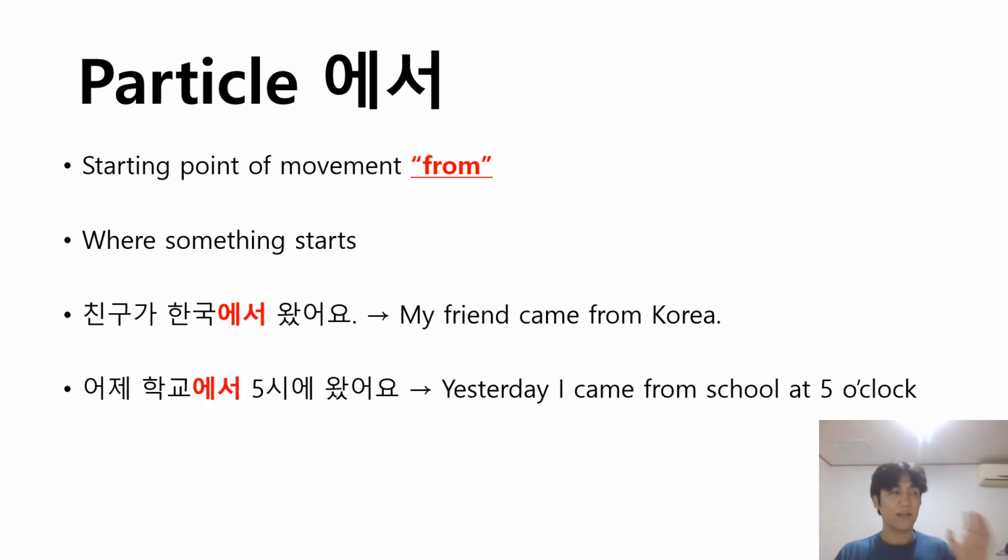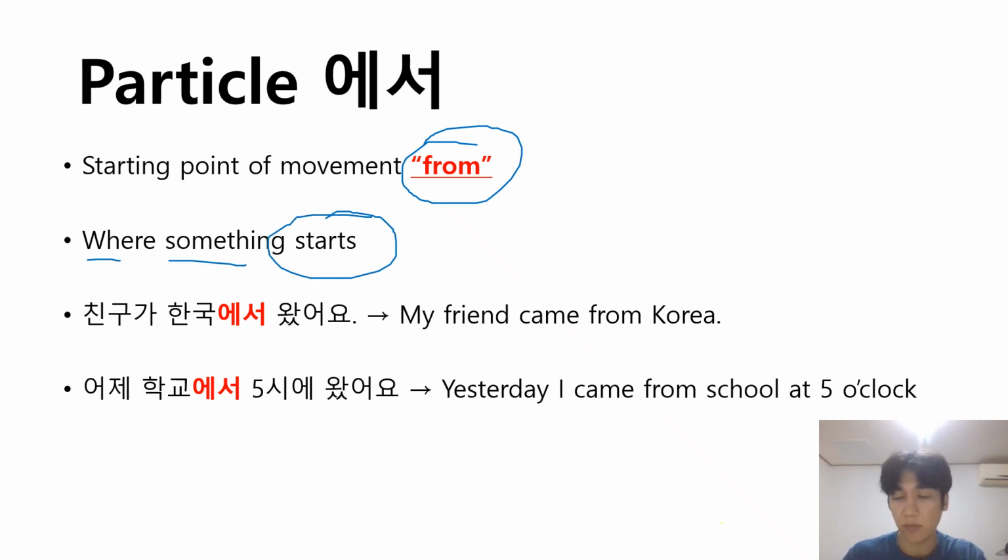The second usage of 에서 is the starting point of movement or the starting point of something. That is translated into English as from. So, where something starts, the starting point. The example sentence is 친구가 한국에서 왔어요.